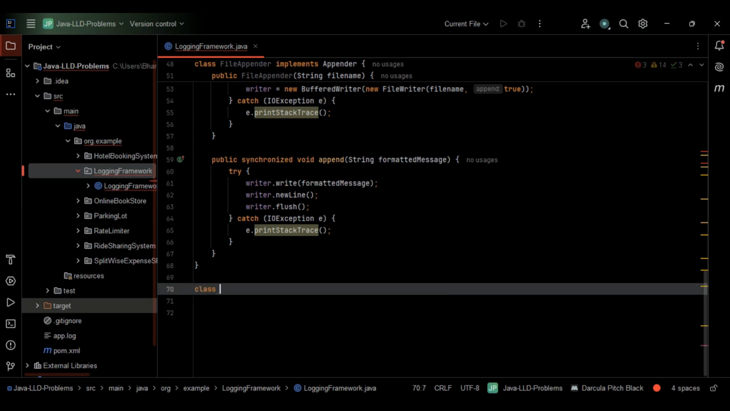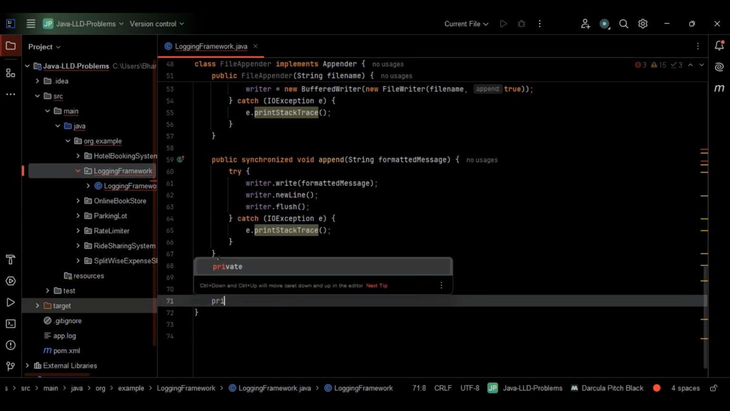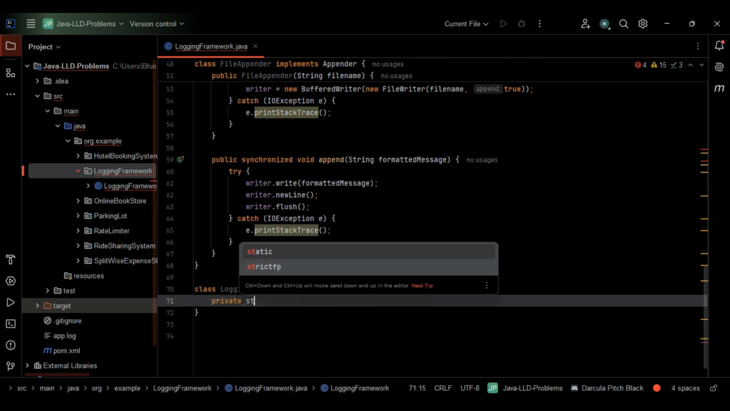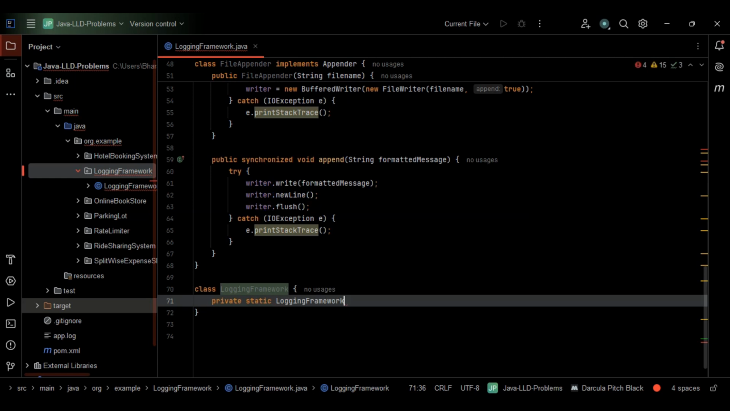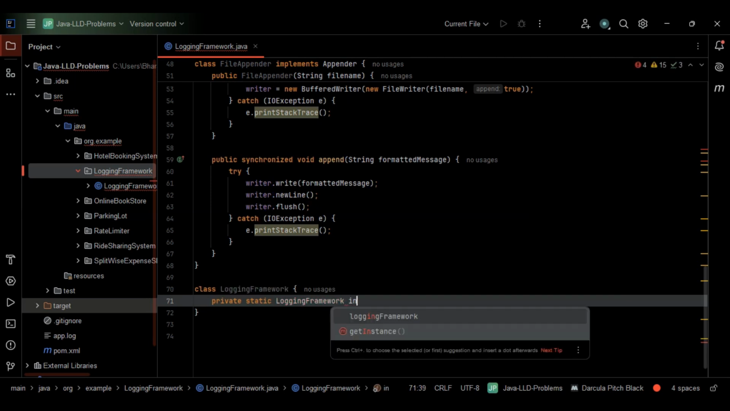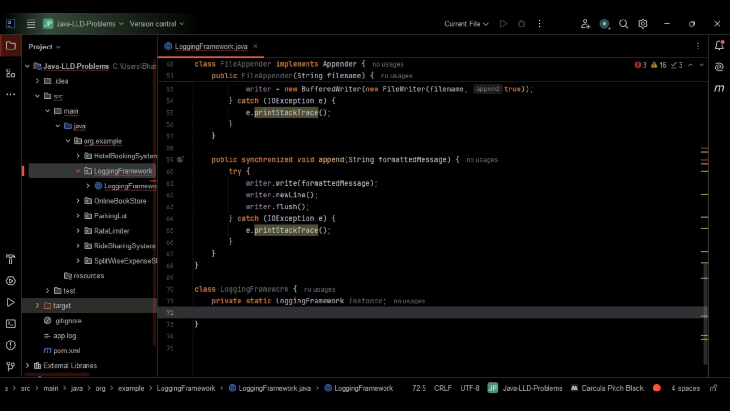So here in this case, I'll just go with class LoggingFramework. This is fine. Within the LoggingFramework class, first let's go with a singleton instance, right? So I'll just go with private static LoggingFramework. In this case we are going with a singleton instance, so I'll just give here instance itself. We are just going with a singleton instance.